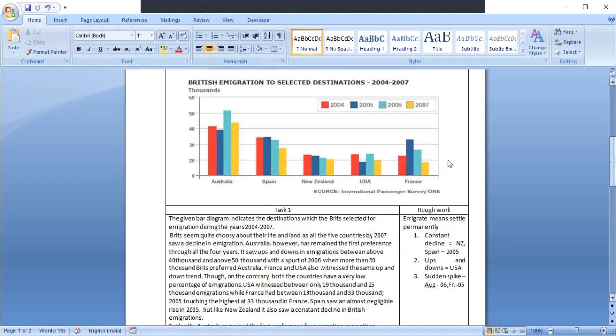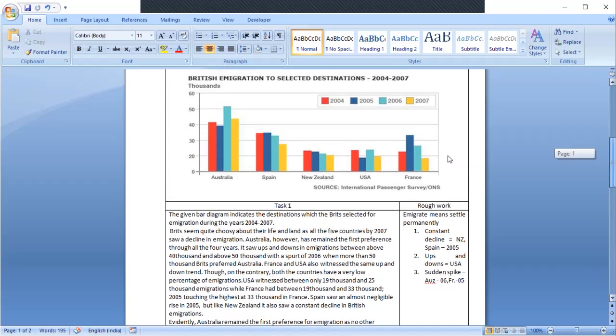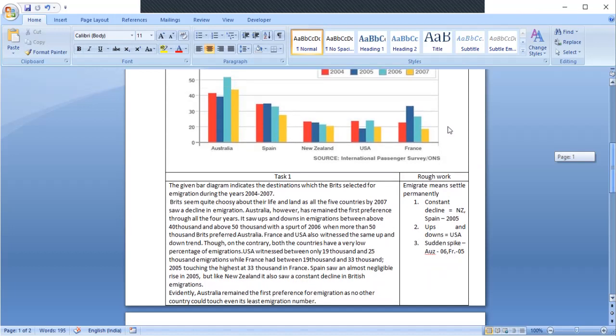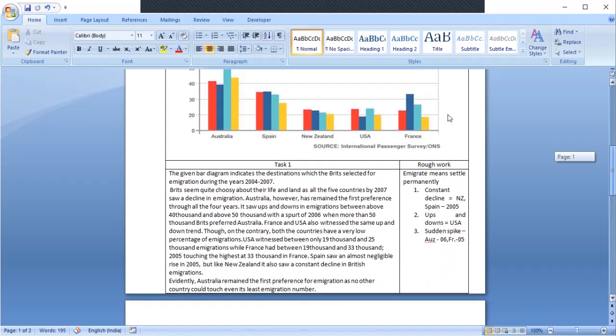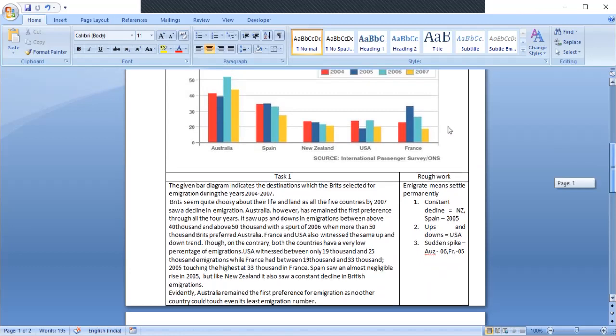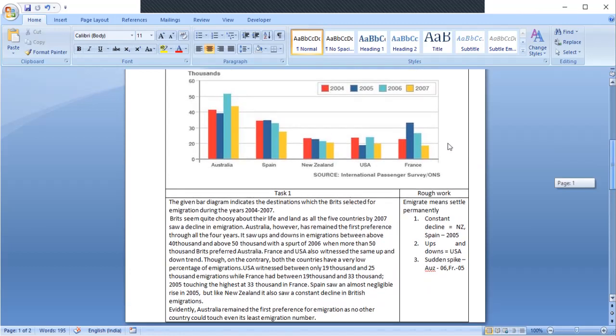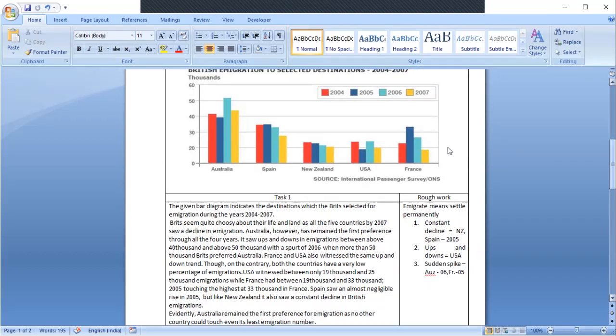So this is how you make a little mental map of the task that you have to write. I have attempted the answer in almost 150 words. It is about 160 words, not more than that. So let's see the solution. The given bar diagram indicates the destinations which the Brits selected for immigration during the years 2004 to 2007.